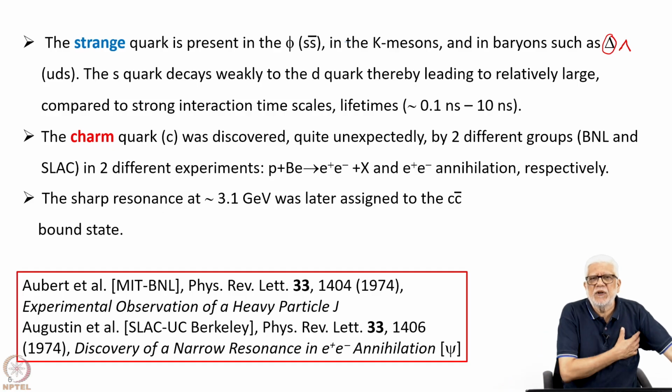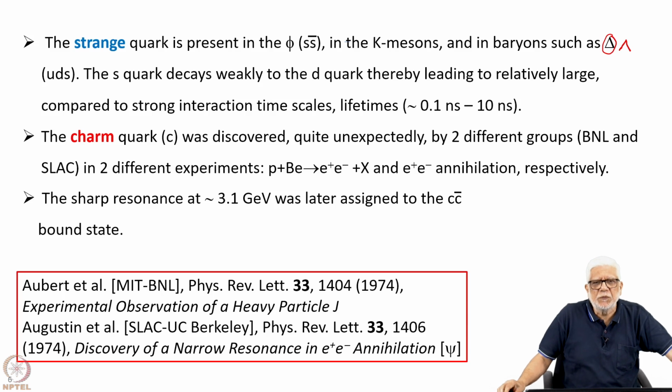Whereas the Brookhaven experiment looked at protons colliding with beryllium, producing e plus e minus pairs, and so these were detected in spectrometers meant to detect these electrons or positrons.